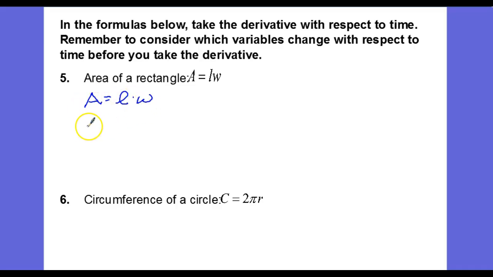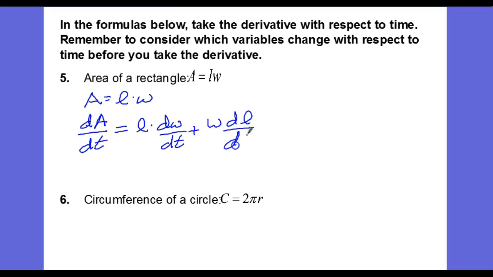And so taking the derivative using the product rule, we get dA/dt. So the change in area as a function of time, dA/dt, is equal to, now I'm going to apply the product rule, first times the derivative of the second plus the second times the derivative of the first.